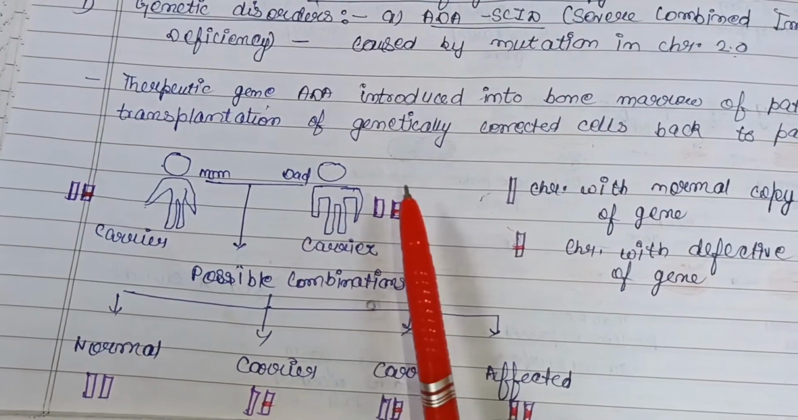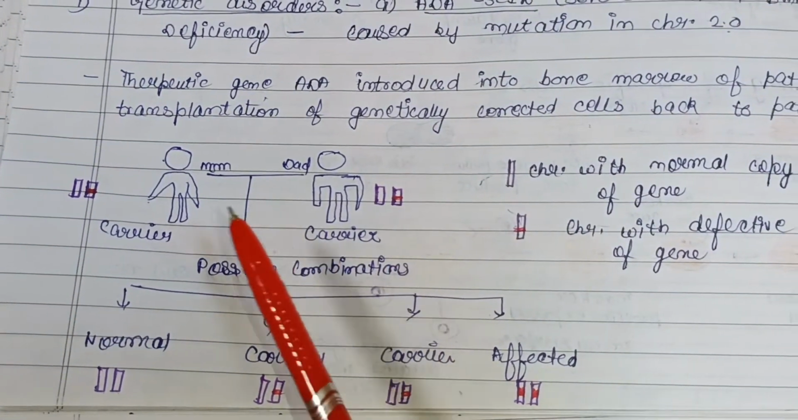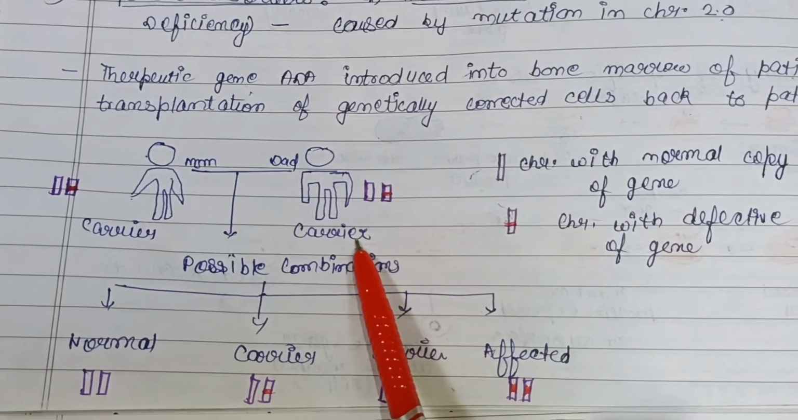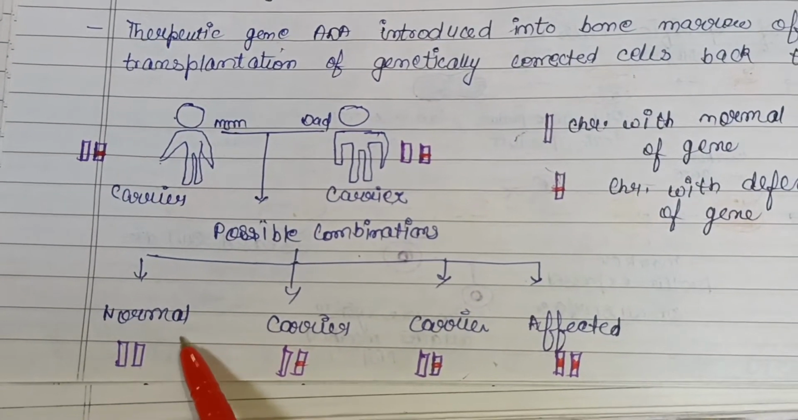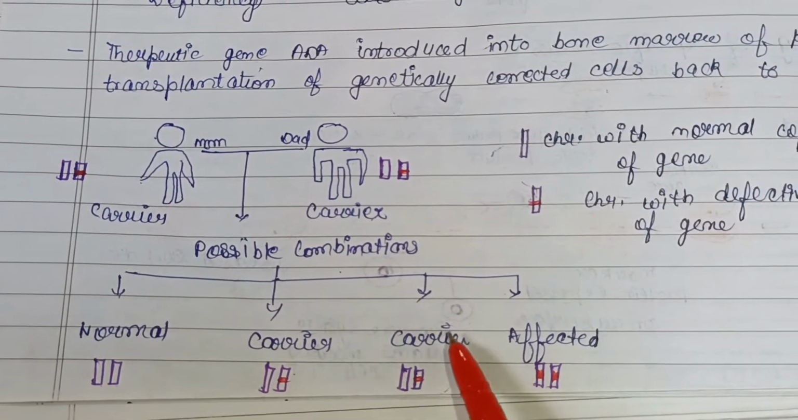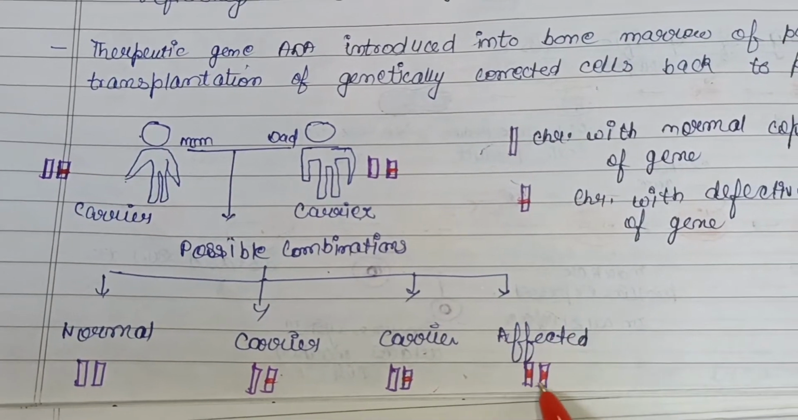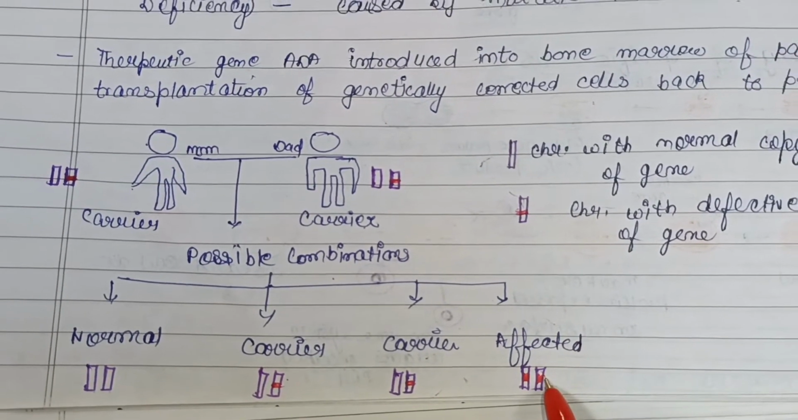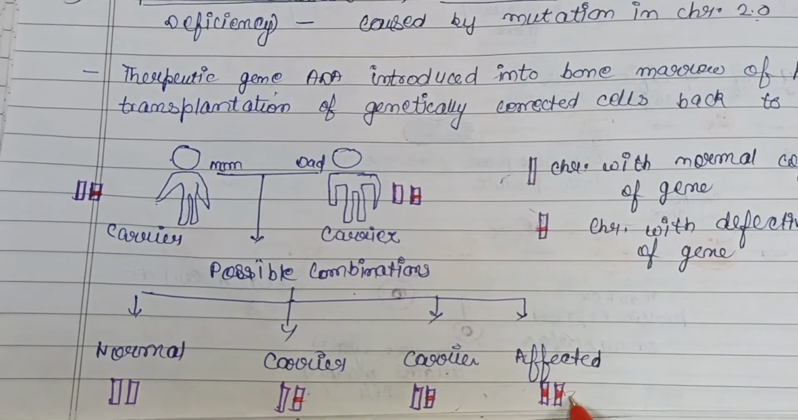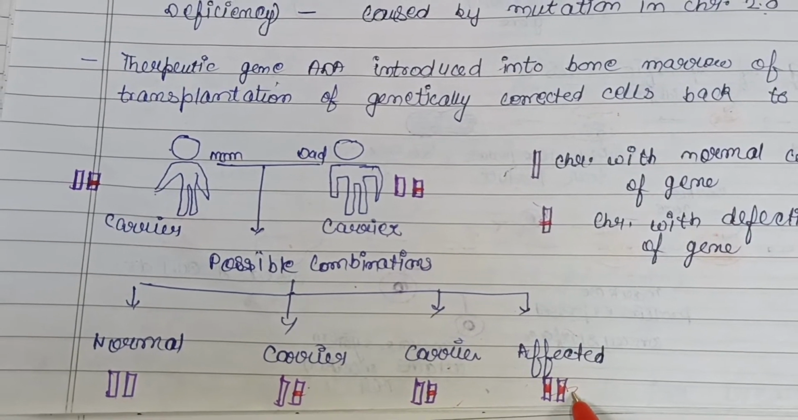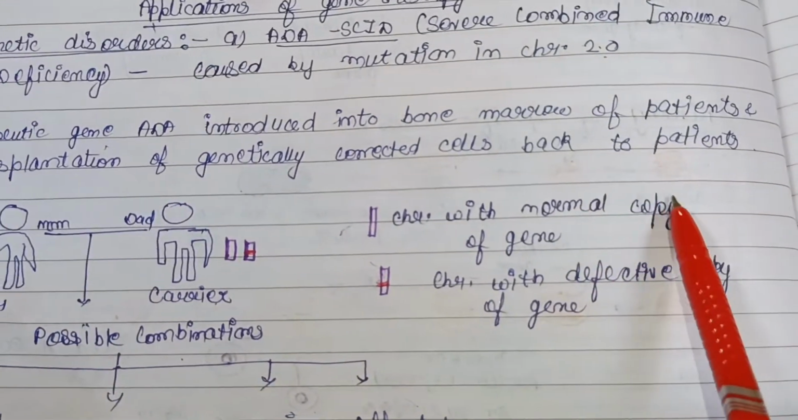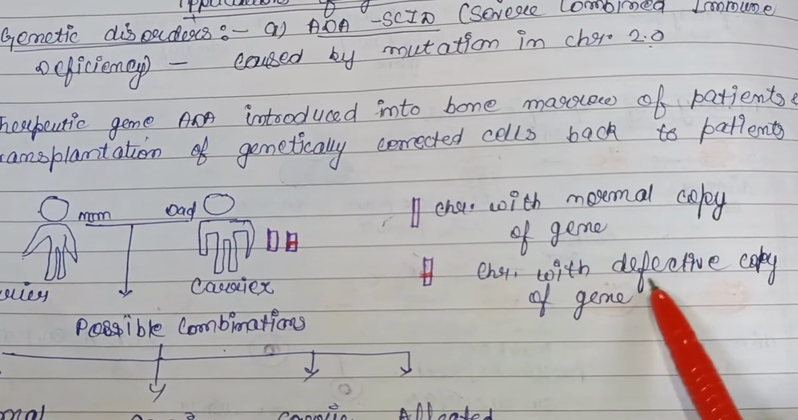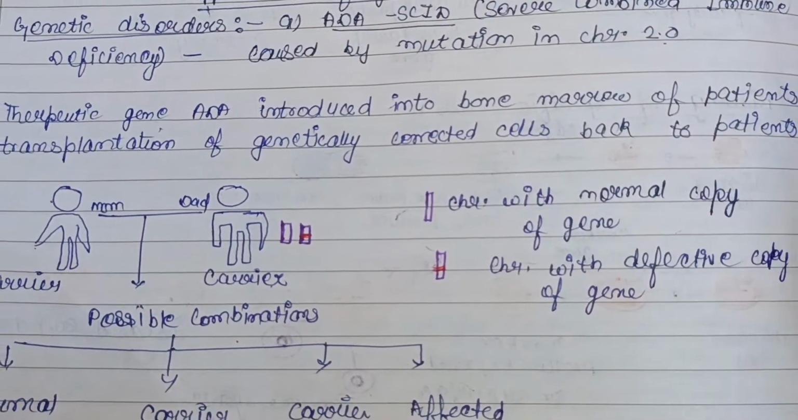So this is a chart, that is a carrier mom and a carrier dad. Possible combinations should be these, that is a normal person should be born, a carrier one, and an affected one, that is a severely affected one, because both of its chromosomes have the, we can say, defective gene. Okay, so here is a chromosome with a normal copy of a gene, and a chromosome with a defective copy of a gene.